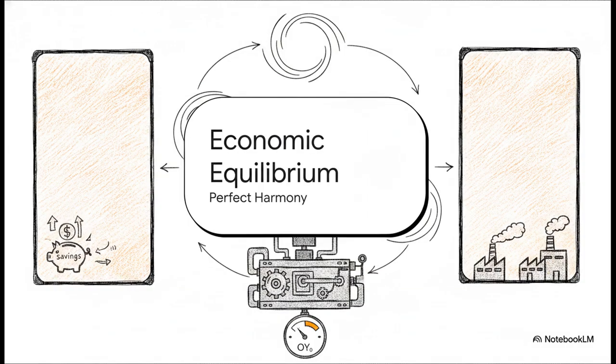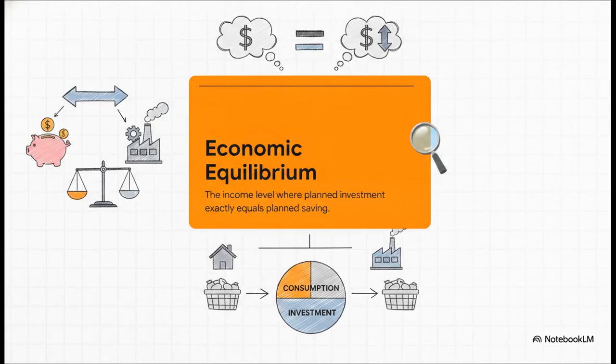Which brings us to Section 4, finding economic equilibrium. By aligning these 2 panels, we have found perfect harmony in our machine at output level OY0. And this brilliantly illustrates a fundamental rule of macroeconomics. The economy is in equilibrium when planned investment, mathematically, equals planned saving. So, what does that actually mean on the ground for all of us?